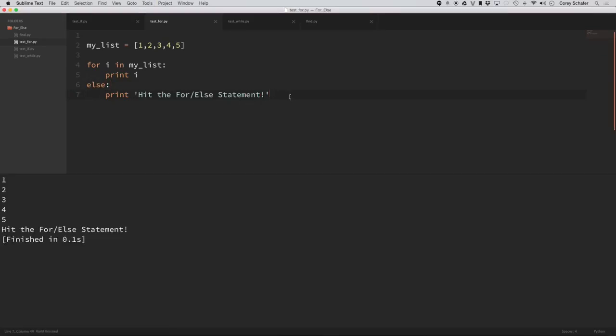So if I run this code, you can see that my for loop did run, so it printed off 1, 2, 3, 4, 5 all separately, but then it also hit the else statement here. Now that's pretty weird, especially if you compare it to an if-else statement, because in an if-else statement, it's always one or the other. Either this block of code is going to get executed or this block of code is going to get executed. But here we can see that both got executed.